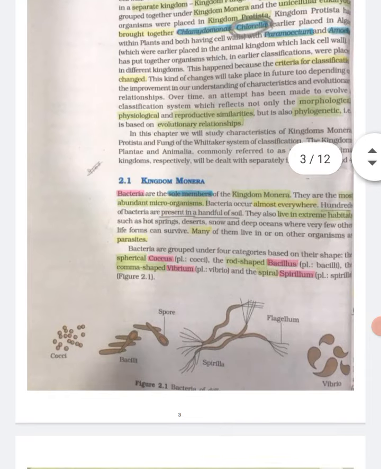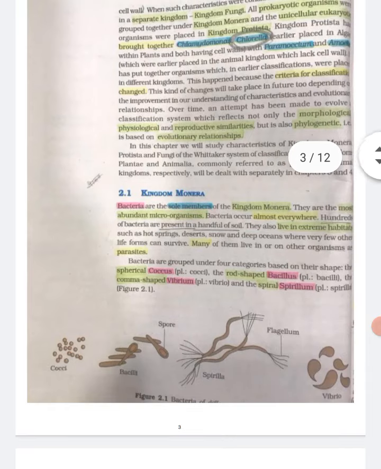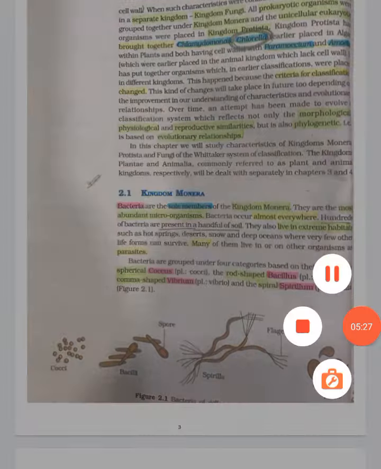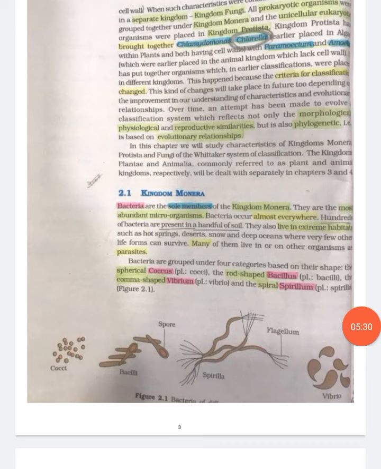All prokaryotic organisms were grouped together under kingdom Monera, and the unicellular eukaryotes... phylogenetic, that is based on evolutionary relationships.